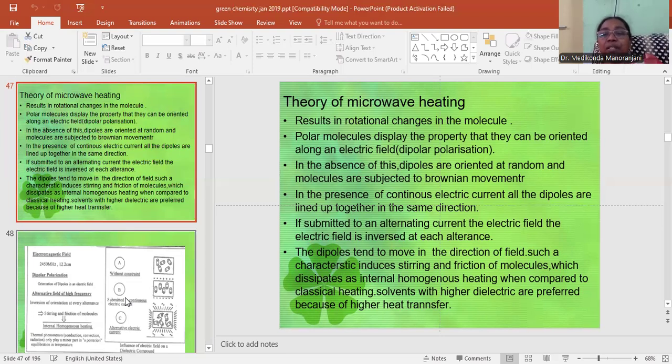In the presence of continuous electric current, all the dipoles are lined up together in the same direction. If submitted to an alternating current, the electric field is inversed at each alternance. The dipoles tend to move in the direction of the field. Such a characteristic induces stirring and friction of molecules, which dissipates as internal homogeneous heating when compared to classical heating. Solvents with higher dielectric are preferred because of higher heat transfer.